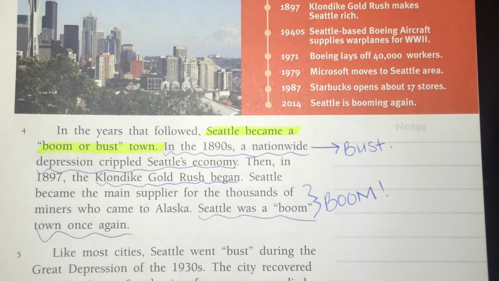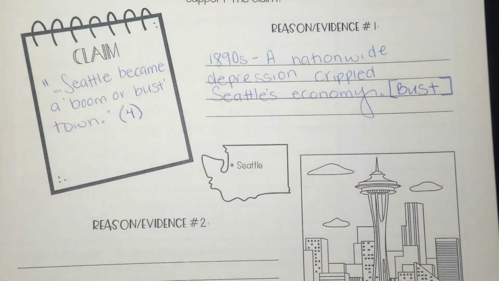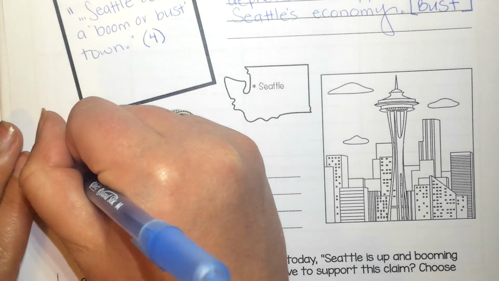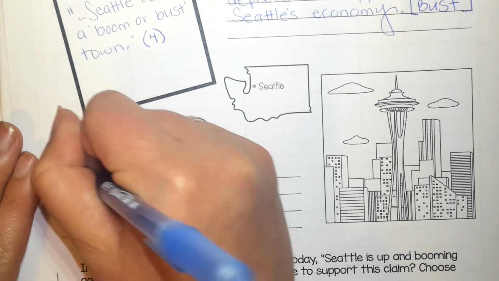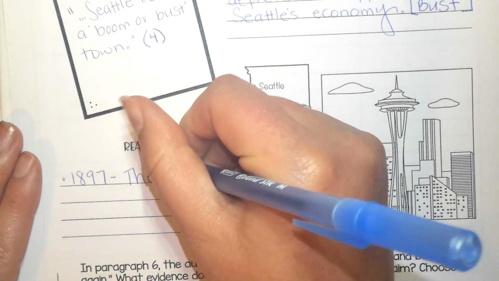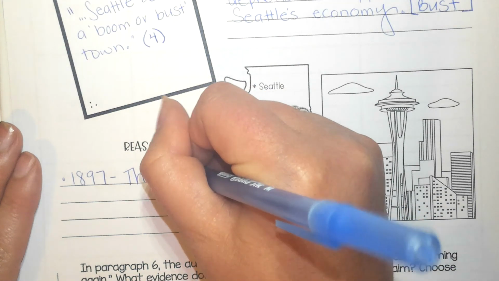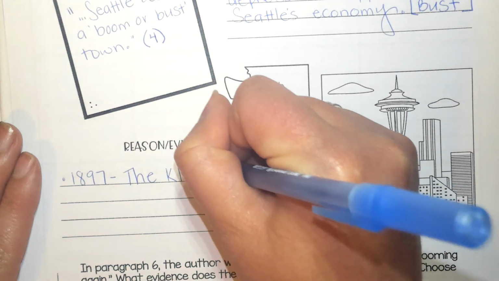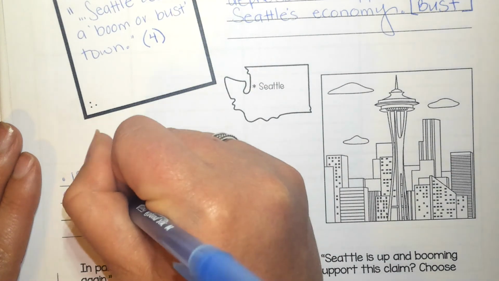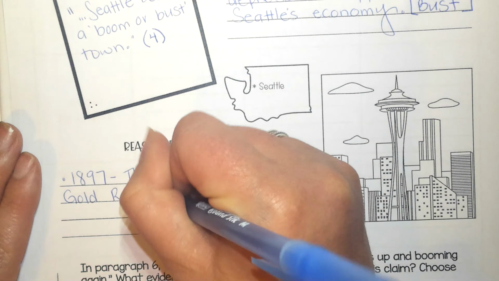Okay, so I'm going to do that same thing that I did the first time, and I'm going to write my piece of evidence here that supports the author's claim. This time, just like up here, I'm going to write the year to start. I'm going to say in 1897, it was the Klondike Gold Rush that started this. I'm going to write Klondike Gold Rush began, right?